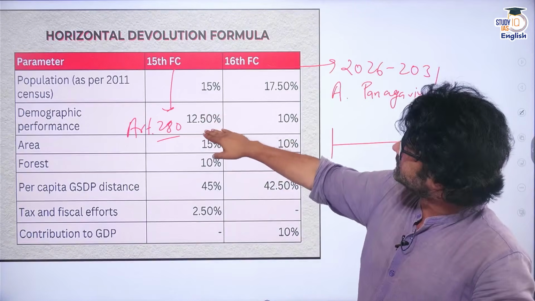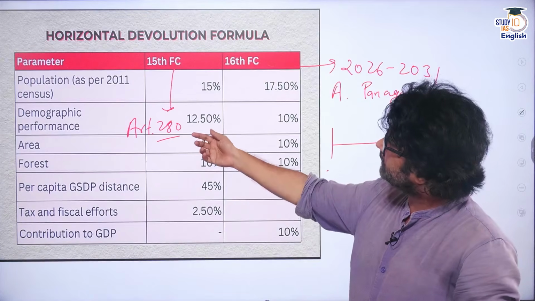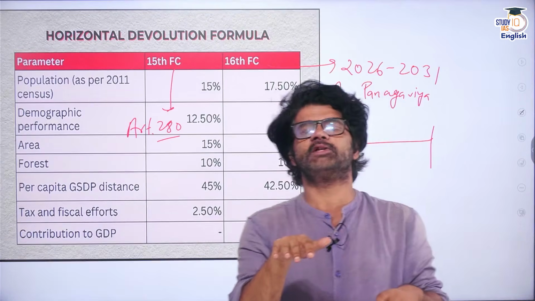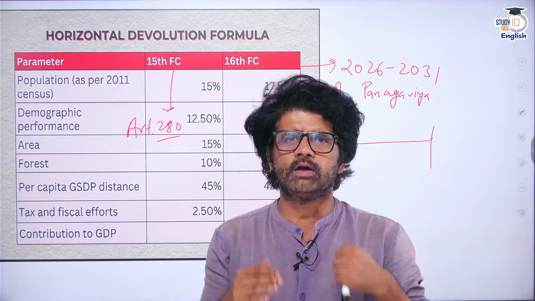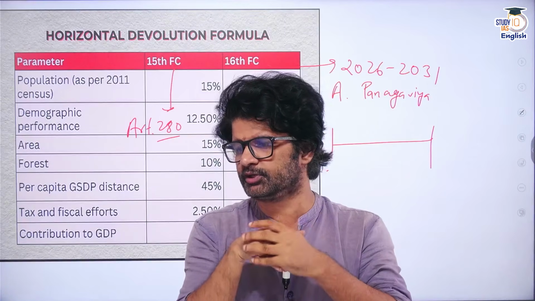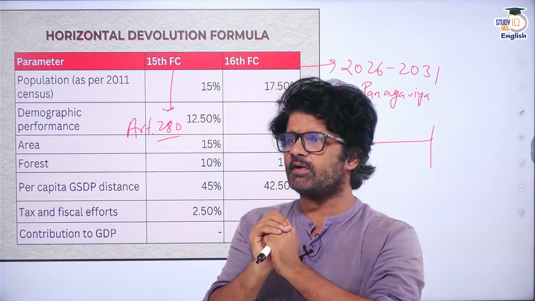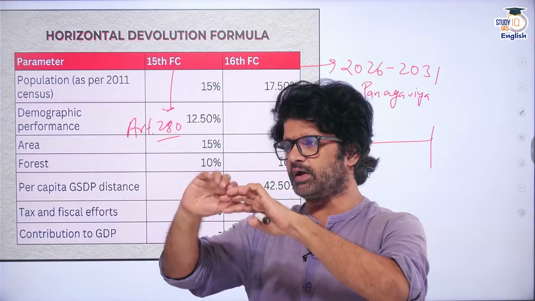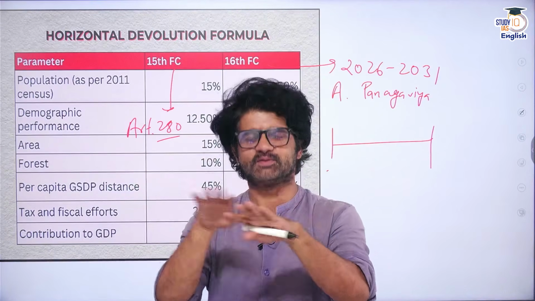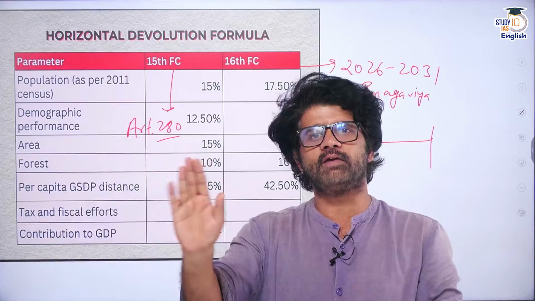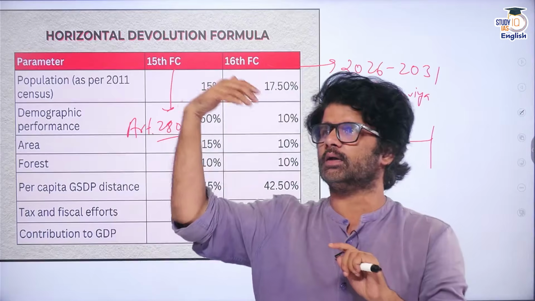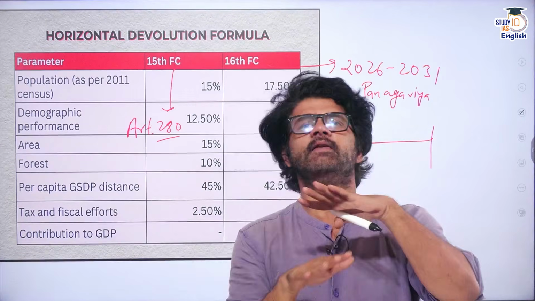So demographic performance means if you are taking efforts to stabilize your population, you'll be rewarded for it. If you see this, India is the most populous country in the world, still demographic performance has been reduced to 10%. Why? Because our total fertility rate has gone below replacement level fertility, that is 2.1. What is this total fertility rate and replacement level fertility? Total fertility rate is how many kids a woman is producing in her lifetime. Replacement level fertility is 2.1. If a woman in a particular country on average is producing 2.1 kids, 2 kids and a tenth of a kid, so it's basically an average. So 2.1 RLF means the population will remain constant. If total fertility rate becomes more than 2.1, population will increase, and vice versa.